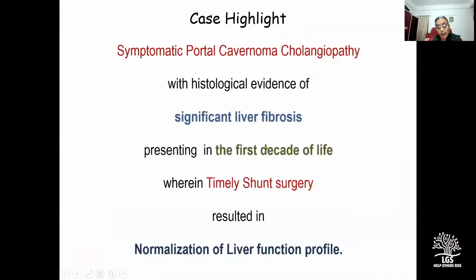So I thought this case had a good message. It represents symptomatic portal cavernoma cholangiopathy with histological evidence of significant liver fibrosis presenting in the first decade of life, wherein timely shunt surgery resulted in normalization of liver function profile.